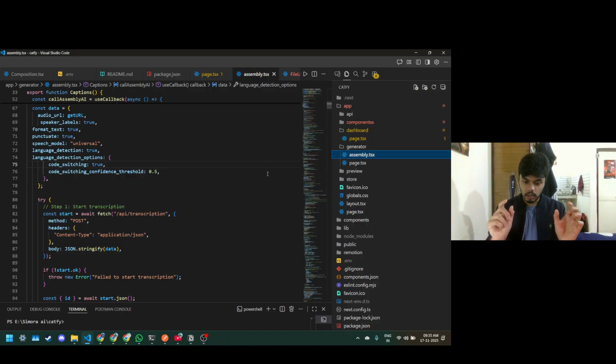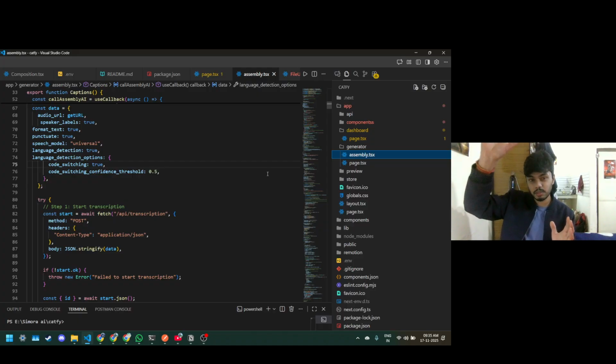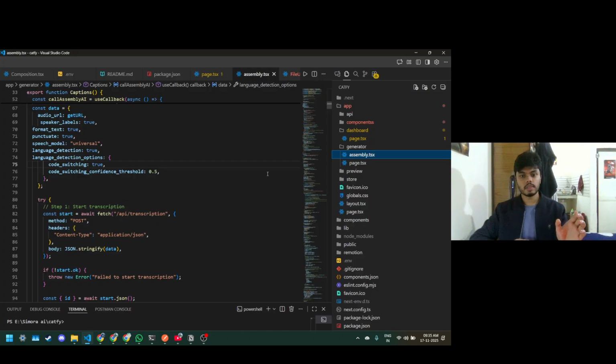So we need to store this get pre-signed URL in a particular store, a global state, so that whenever we need to use that get pre-signed URL, we can use it here in the generator route. For that, Zustand, or the React Context library, or various others like Recoil can be used, but I preferred Zustand because I recently learned about it.